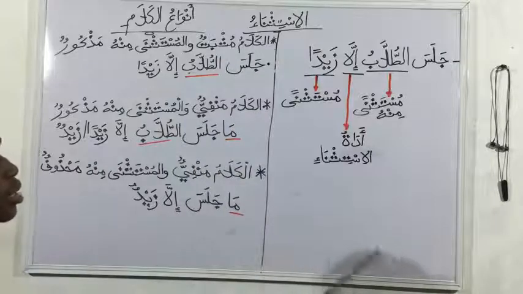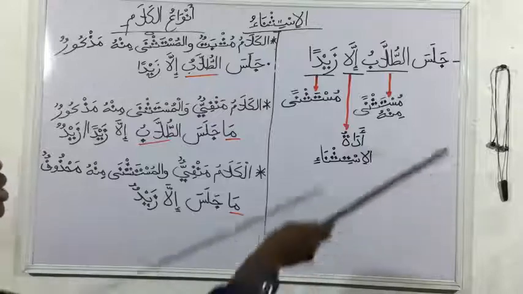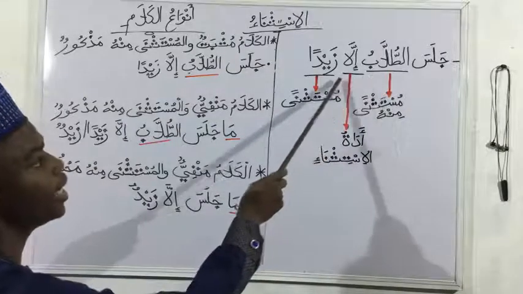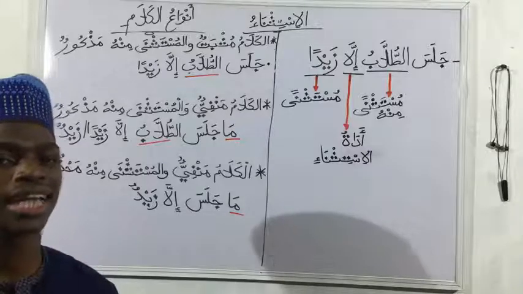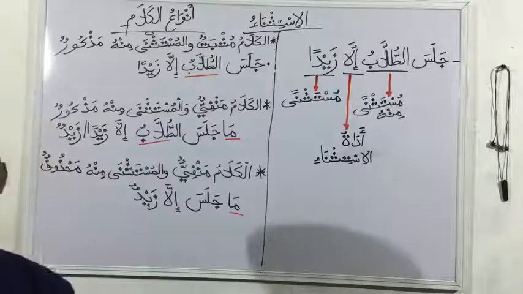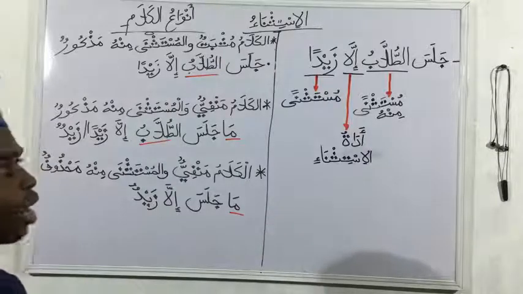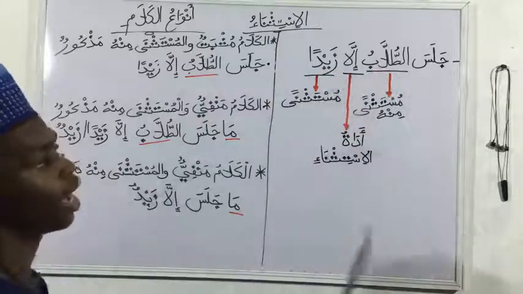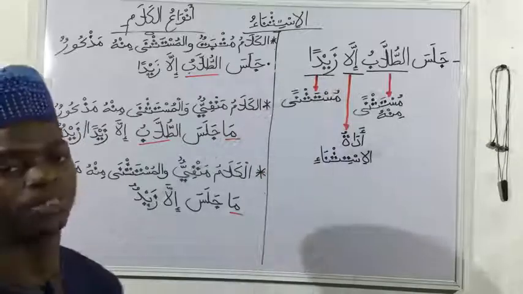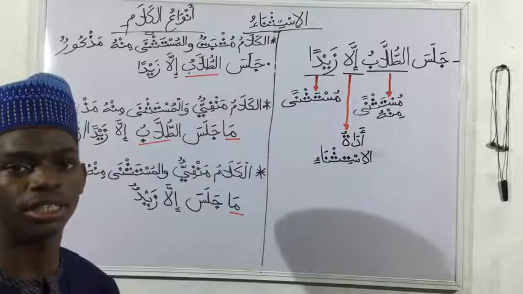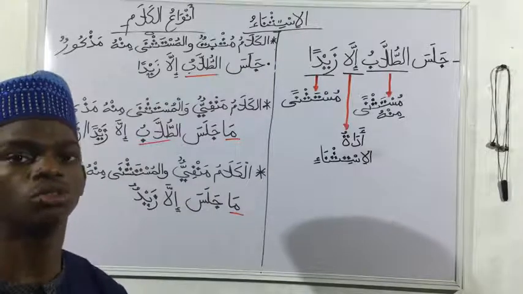So let's take this example that we have here in Arabiya. Jalasat tulabu illa Zaidan. The students sat except Zaid. So we can see how the exception works. There is a general large group, at-tulab, and Zaid is excepted from that group. He behaves differently. He has deviated from the general rule or the general action which others in that group are performing.